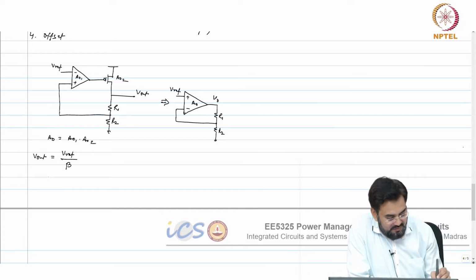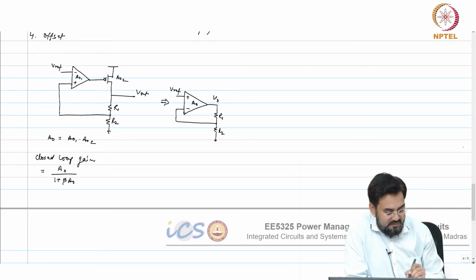So, in reality your closed loop gain is A naught over 1 plus beta A naught.